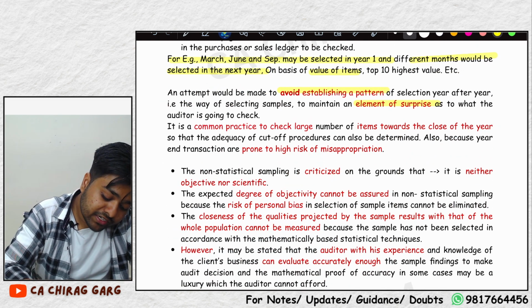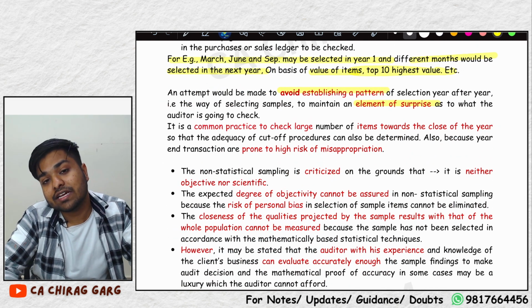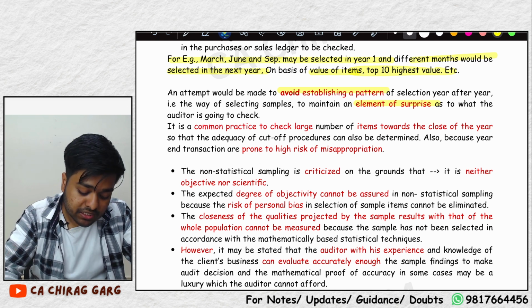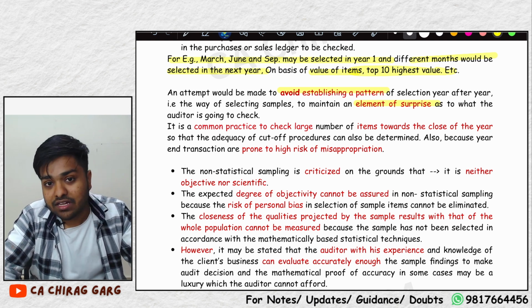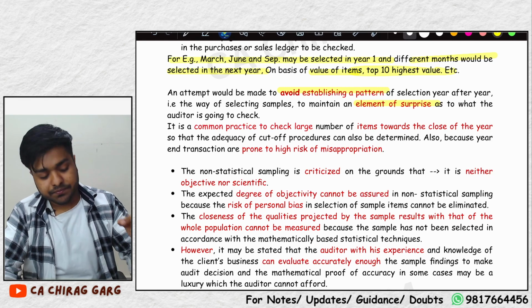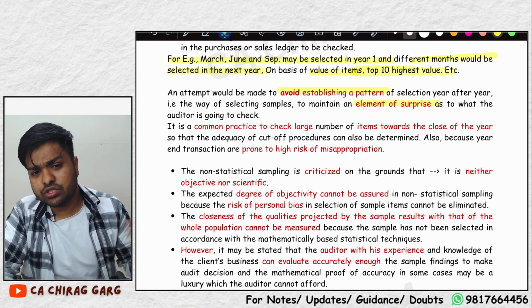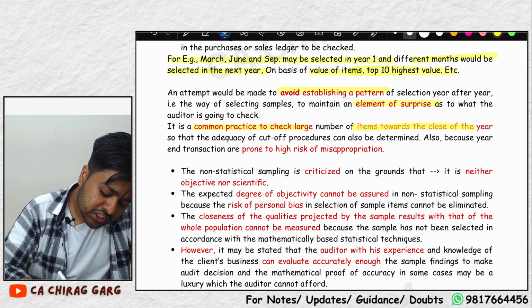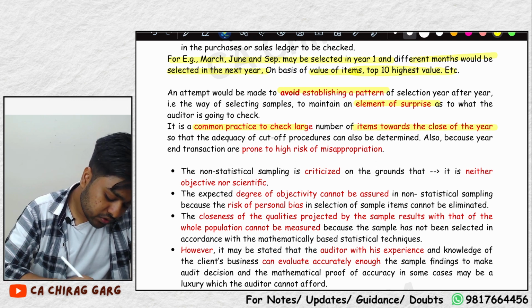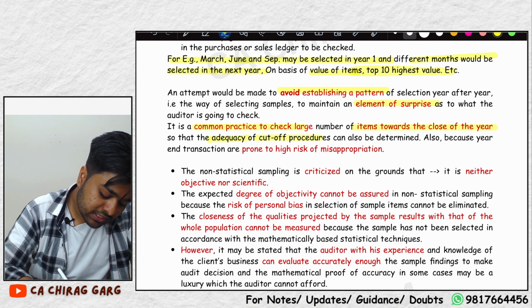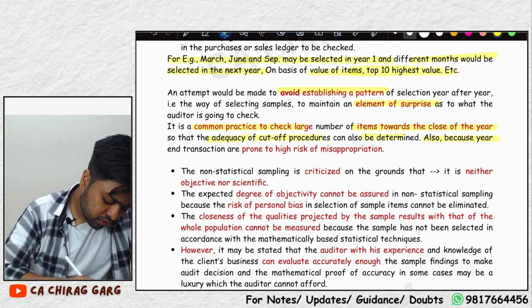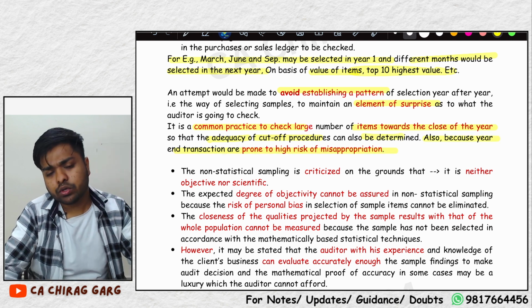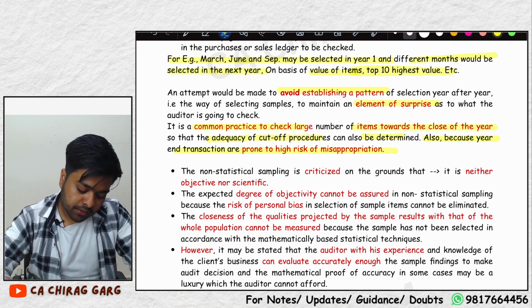On the basis of the value of items, the top 10 highest value items he selected. This is on the basis of his personal judgment that the risk is higher there, so we should check all those transactions. It is a common practice to check a large number of items towards the close of the year, so that the adequacy of cut-off procedures can also be determined, and also because year-end transactions are prone to the risk of misappropriation.